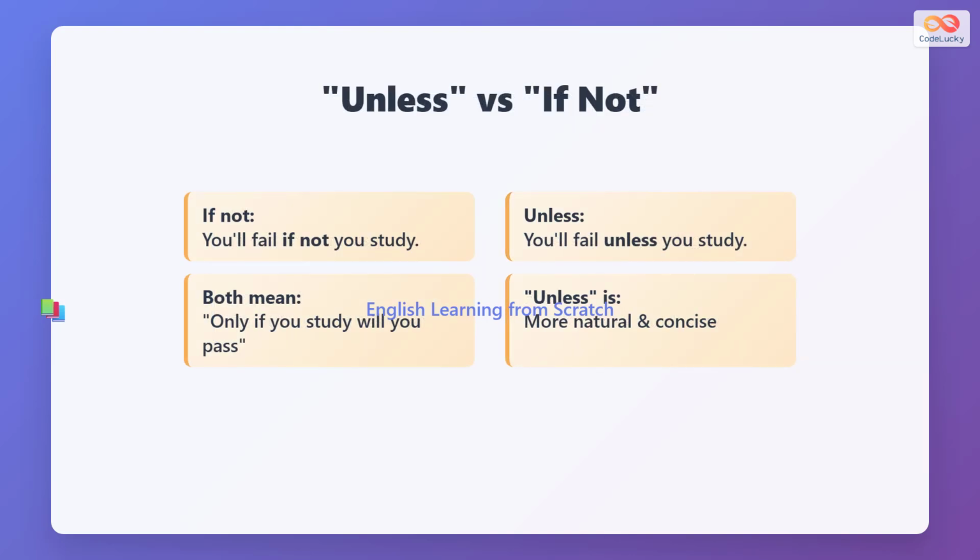Unless and "if not" both mean the same thing: something will happen only if a condition is not true. For example, "You will fail if you do not study" is the same as "You will fail unless you study." However, unless is more natural and often easier to use in English.